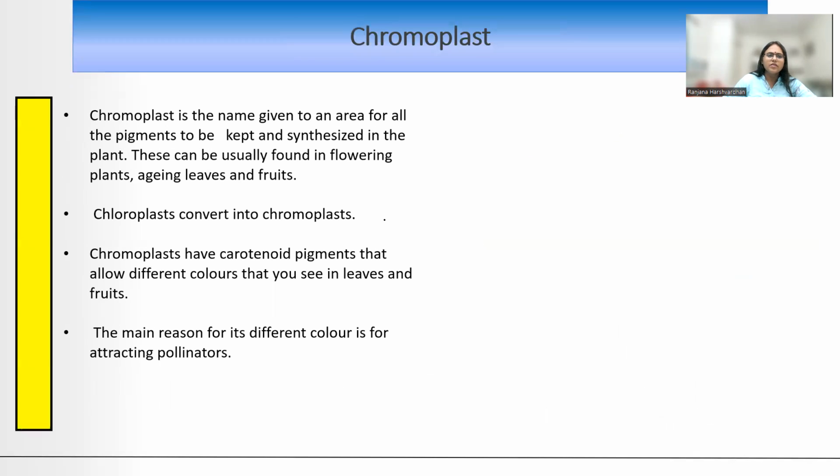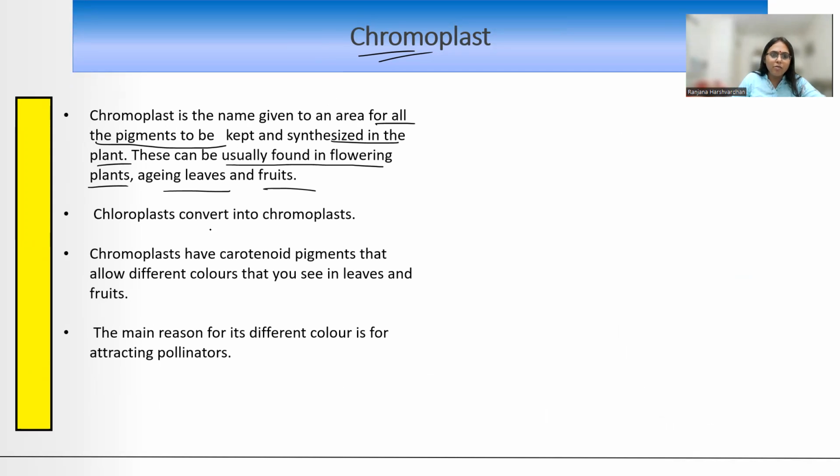Okay. Now coming to the next type of plastid, which is chromoplast. Chroma means color. So any color other than green, if it is in the plant's leaves, flowers, तो उसे हम बोलते हैं chromoplast. This is given to an area for all the pigments to be kept and synthesized in the plant. This can be usually found in the flowering plants, aging leaves, and fruits. तो एजिंग लीव्स जब वो येलोइश हो जाते हैं, फ्रूट्स जो कि रेड हो, येलो हो, इनमें हम क्रोमोप्लास्ट देखते हैं.